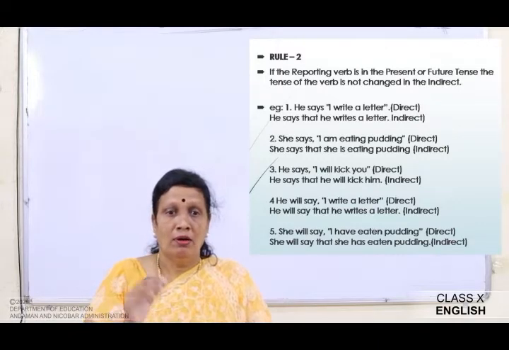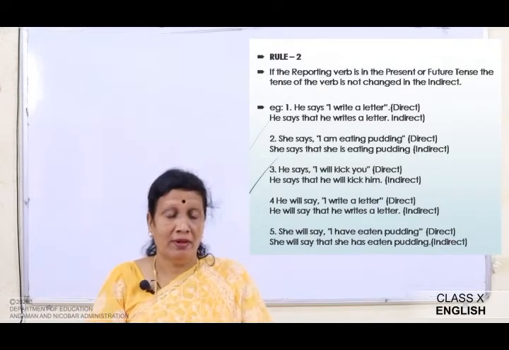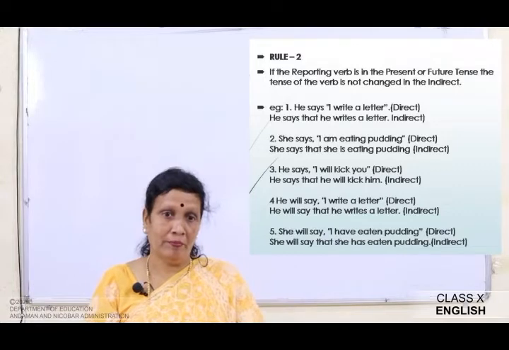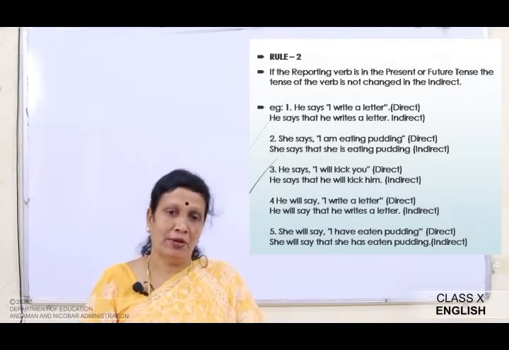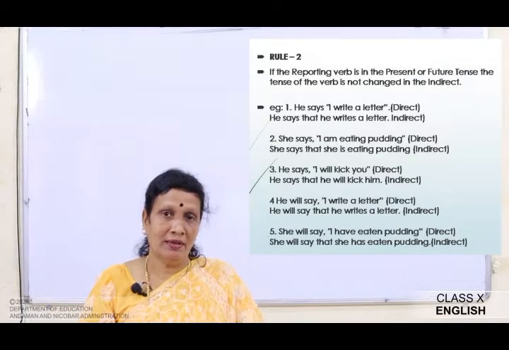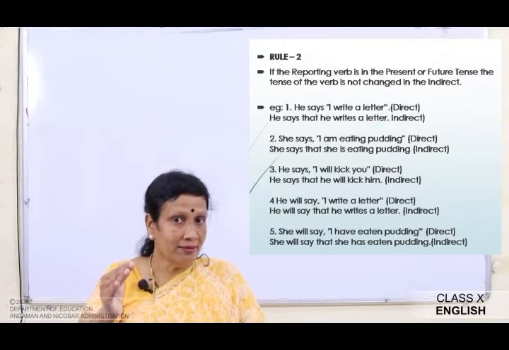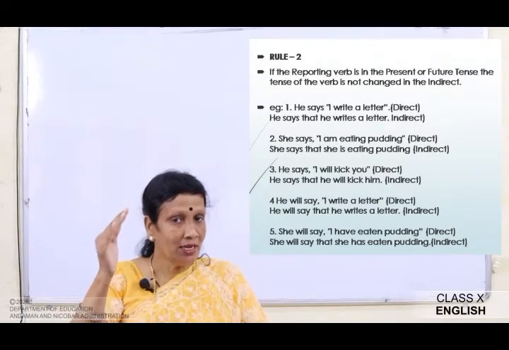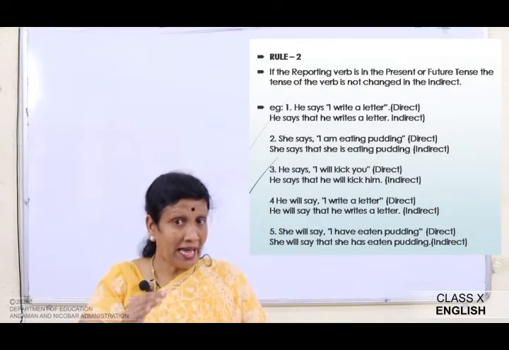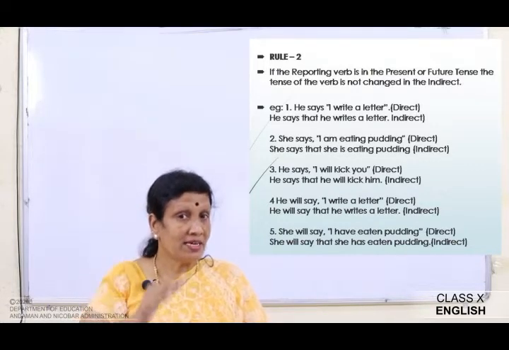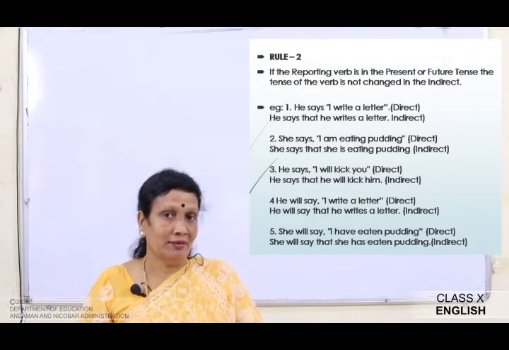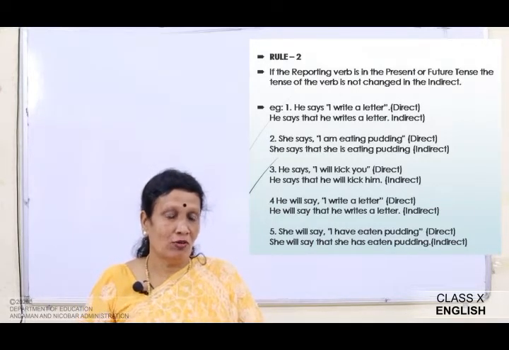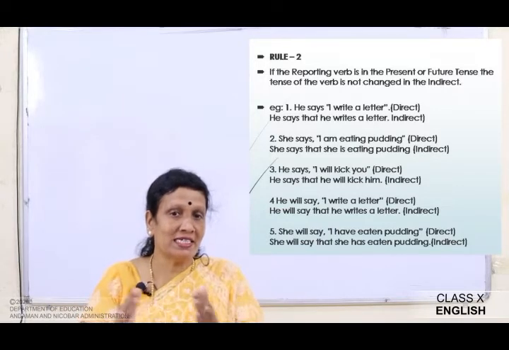Now, she will say, I have eaten pudding. She will say that she has eaten pudding. Okay. I write a letter, he writes a letter. I have eaten pudding, she has eaten pudding. Not she had eaten pudding. Not the past perfect. Okay, present perfect. She has eaten pudding.